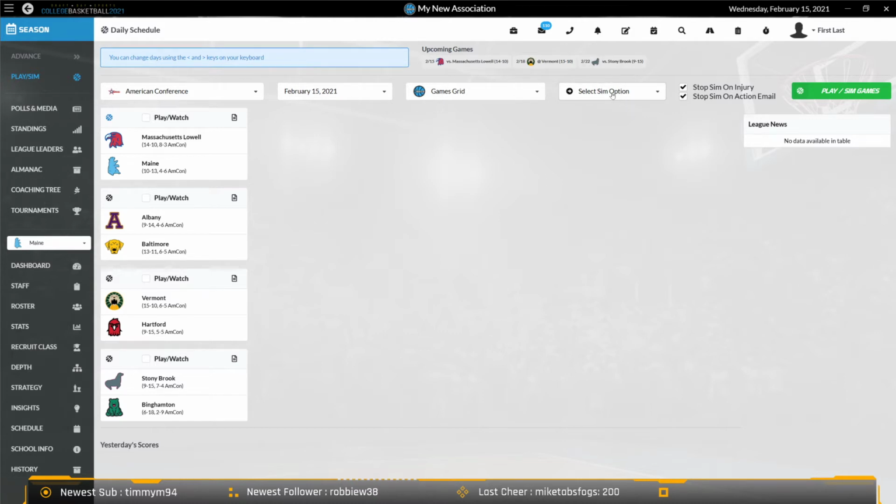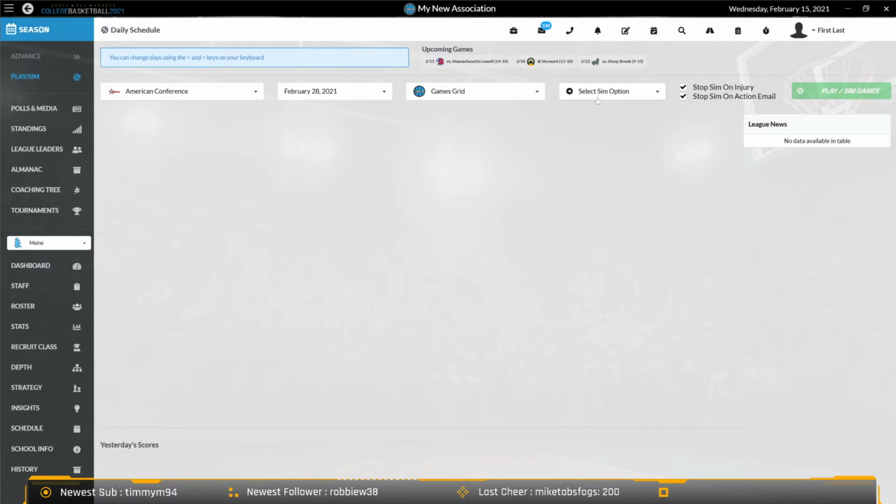Also in the past, the sim to date option was a little bit confusing because what you had to do was actually move forward here on the schedule to whatever date you wanted to sim to, select that date, and then go over here and choose the sim to date option. Whereas everything else, it was all laid out for you already. So it kind of worked a little bit backwards.